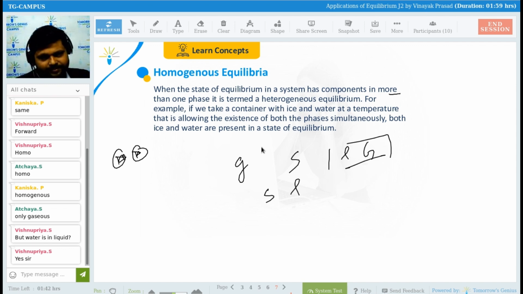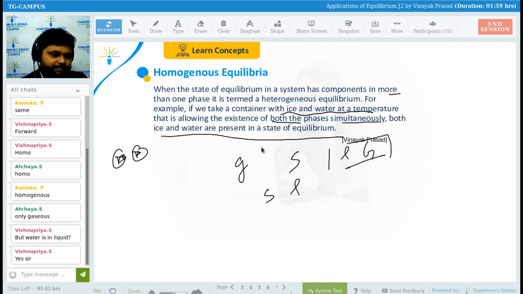Any problem till here? See, guys, if we take a container with ice and water at a temperature that allows the existence of both phases simultaneously, both the ice and water are present in a state of equilibrium.